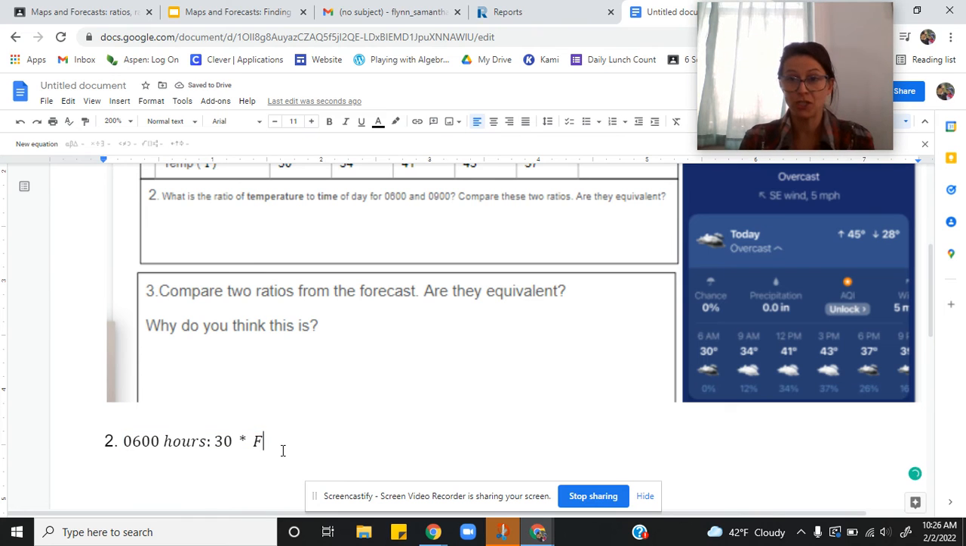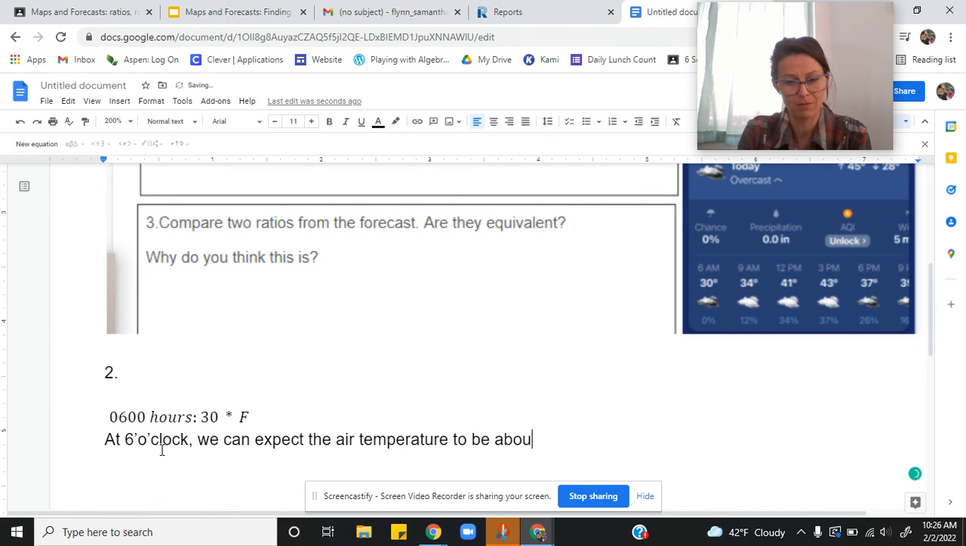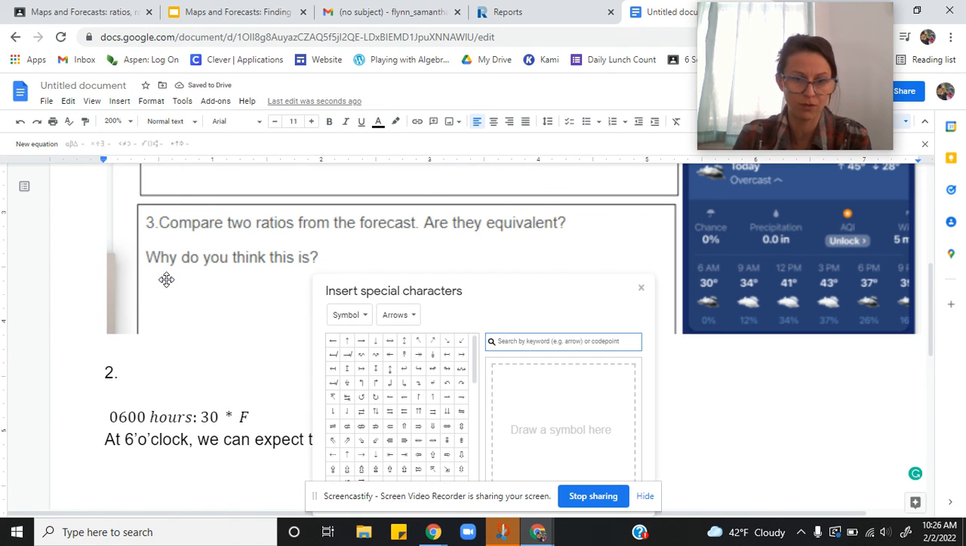Now I can write this ratio with a colon, or I can use words to describe it, and maybe I'll give it some space. So in words, this means at 6 o'clock, we can expect the air temperature to be, I would say about, because it's a prediction, 30, and then we can go grab that nice character, degrees Fahrenheit.